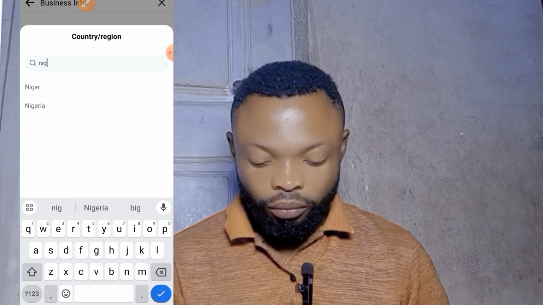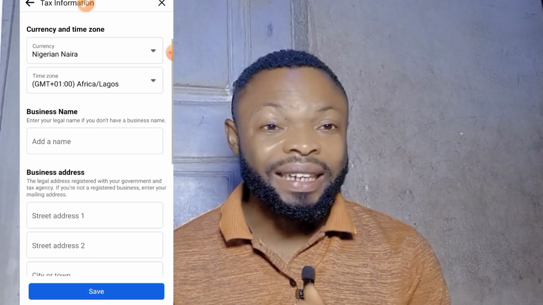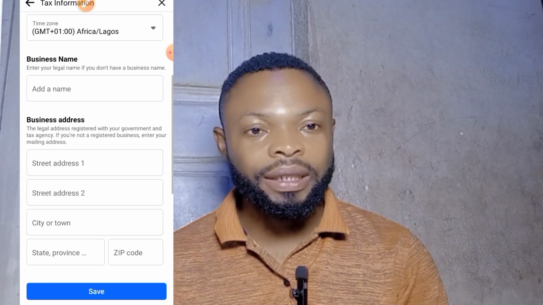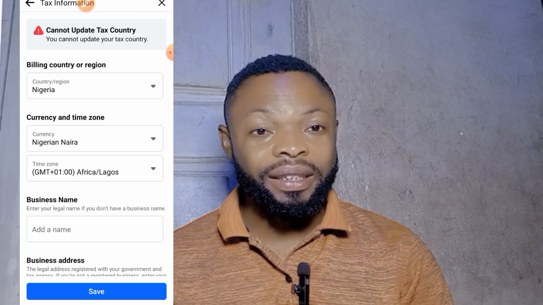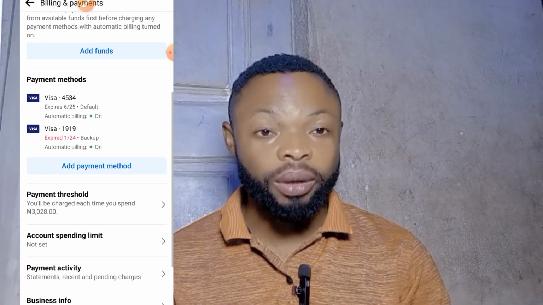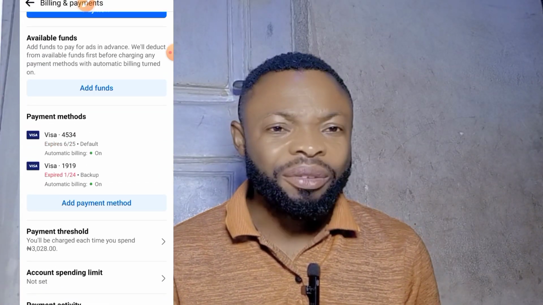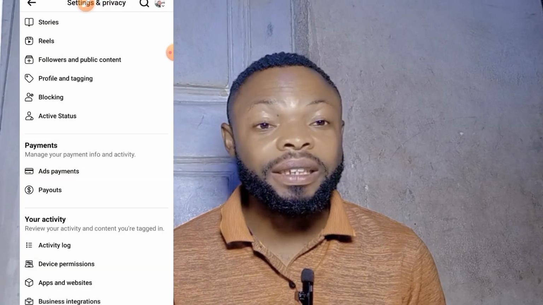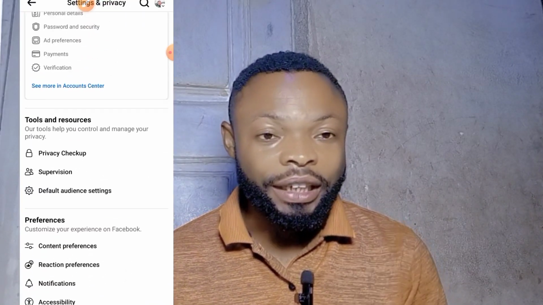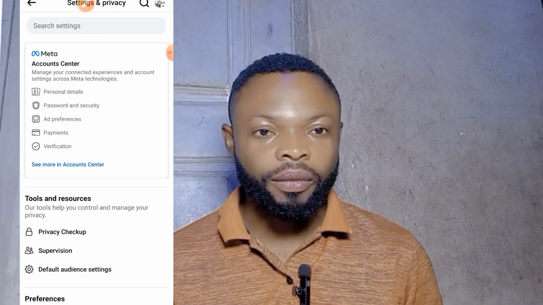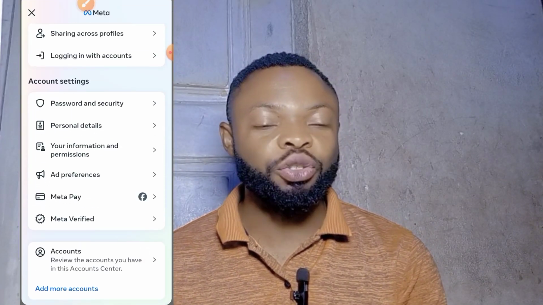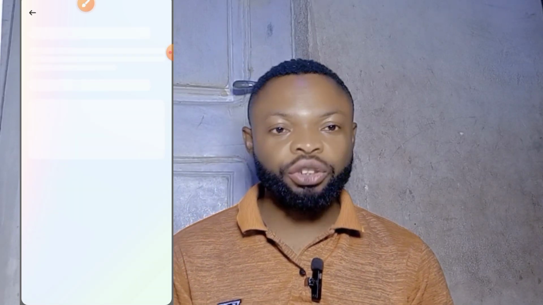Remember now, sometimes your debit card may not work internationally because the ad account billing is in dollars. So maybe the card you are using does not accept dollars. So definitely there is no way Facebook can charge your debit card. I'm going to make a video on how you can get a virtual card online that you can use to solve this issue. Now pay attention.